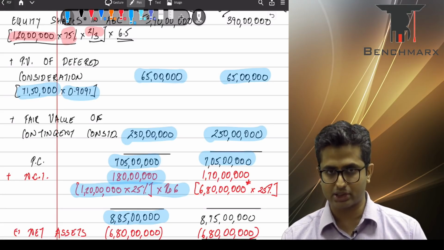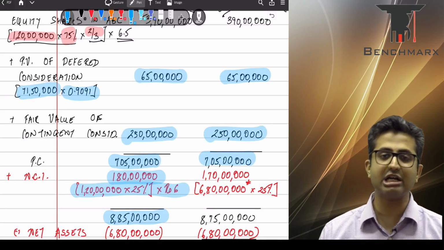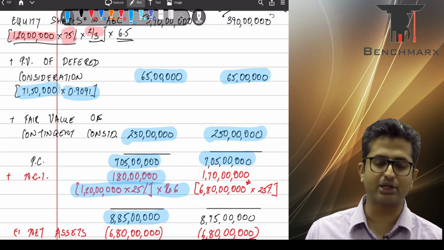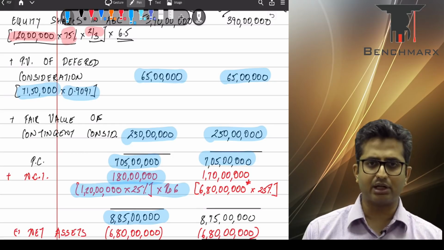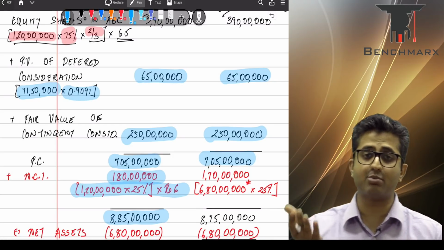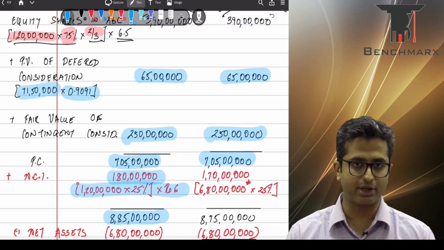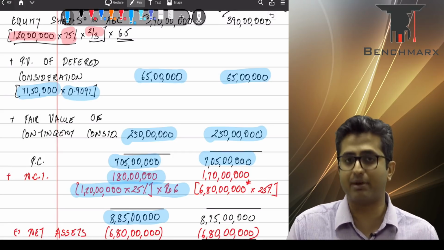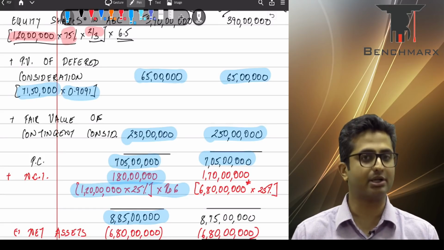Now, this is a slightly interesting adjustment. There's a hidden deferred tax item over here. Now, if you go to Ind AS 12, that is on deferred tax, it is entirely based on comparison between carrying value and the tax base. Carrying value is a value that will be recorded in the books of accounts, in this case, books of accounts of ABC, and tax base is a value as per income tax.